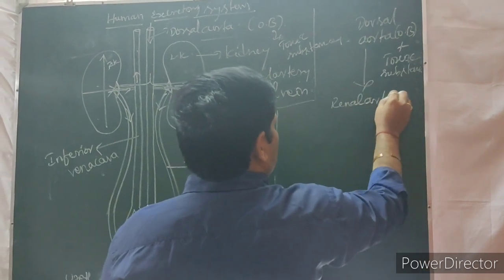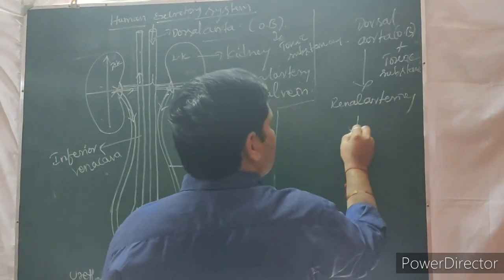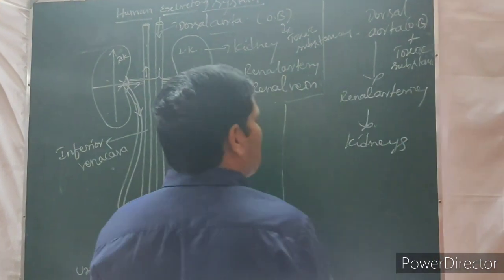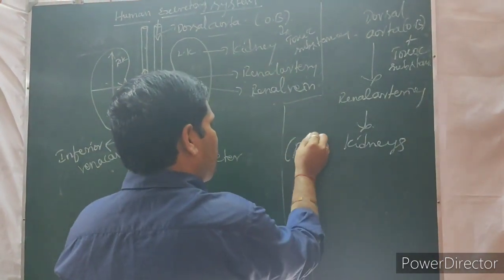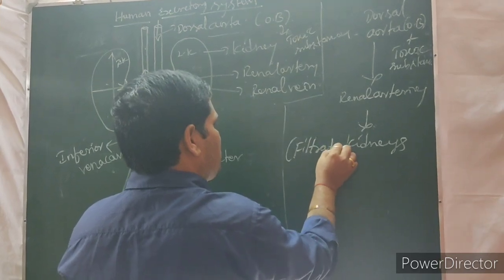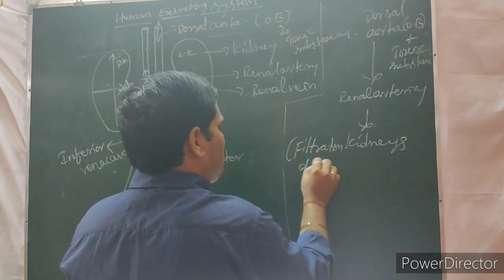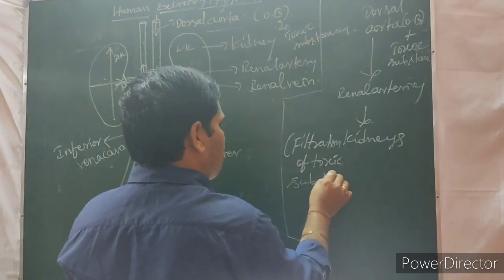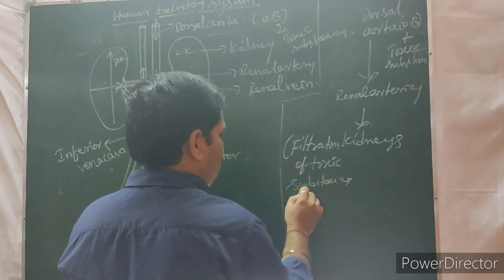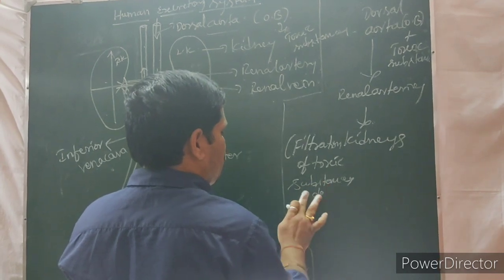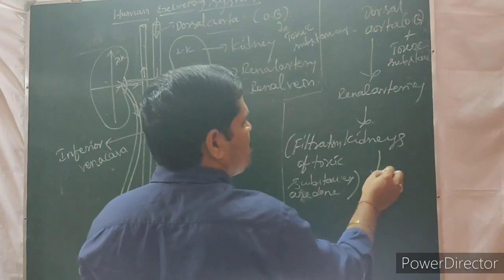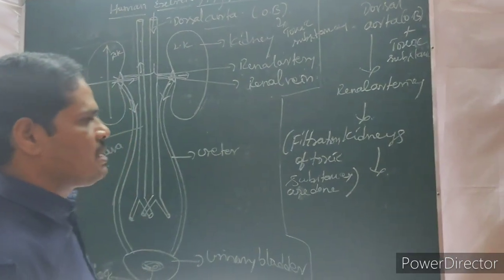Renal arteries. Then renal arteries to kidneys. In kidneys, what happens? Filtration of toxic substances is done.